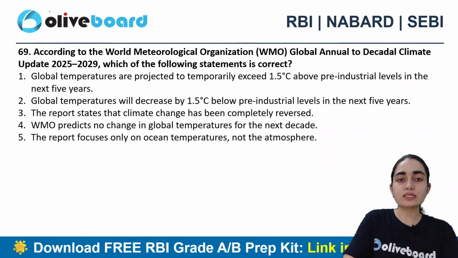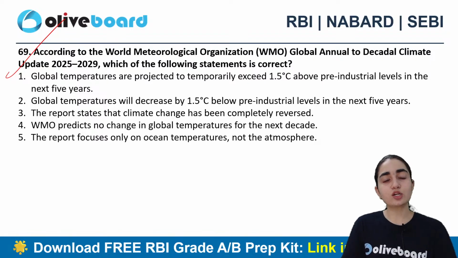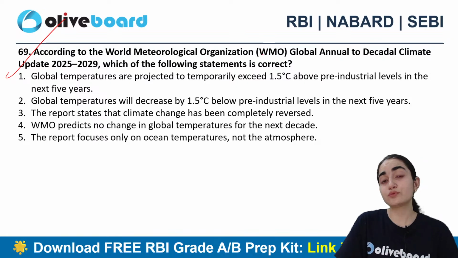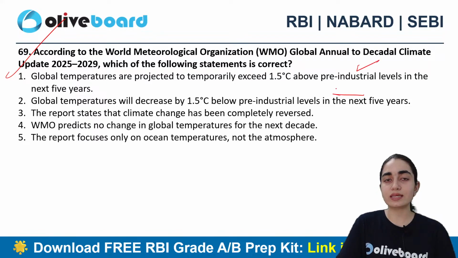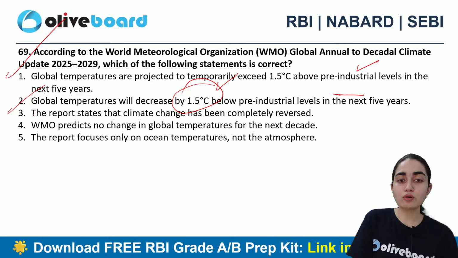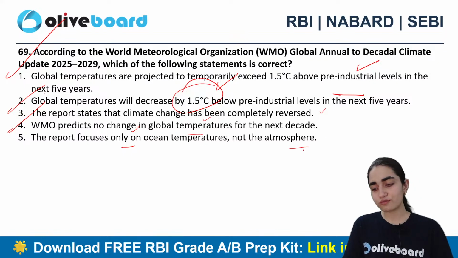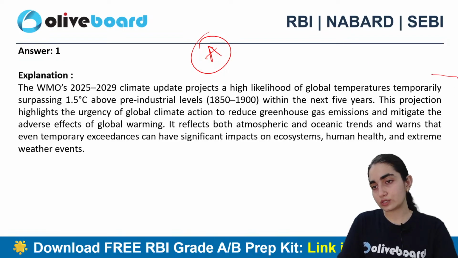Next question says, according to the World Meteorological Organization's Global Annual to Decadal Climate Update 2025 to 2029, which of the following statements is correct? Global temperatures are projected to temporarily exceed 1.5 degrees Celsius above pre-industrial levels in the next 5 years. Global temperatures will decrease by 1.5 degrees Celsius below pre-industrial levels in the next 5 years. The report states that climate change has been completely reversed. WMO predicts no change in global temperature for the next decade. The report focuses only on ocean temperatures and not the atmosphere. Which one is the correct answer? A. All right. So A is the correct answer here. You can clearly see the rest of the explanatory part as well.